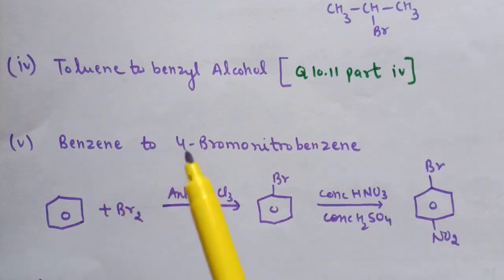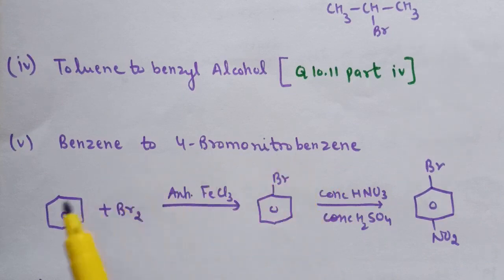Fifth is benzene to 4-bromonitrobenzene. So for this conversion, first of all, benzene is treated with Br2 in presence of anhydrous FeCl3. Electrophilic substitution reaction takes place and bromobenzene is formed. When we treat bromobenzene with concentrated HNO3 and concentrated H2SO4, again